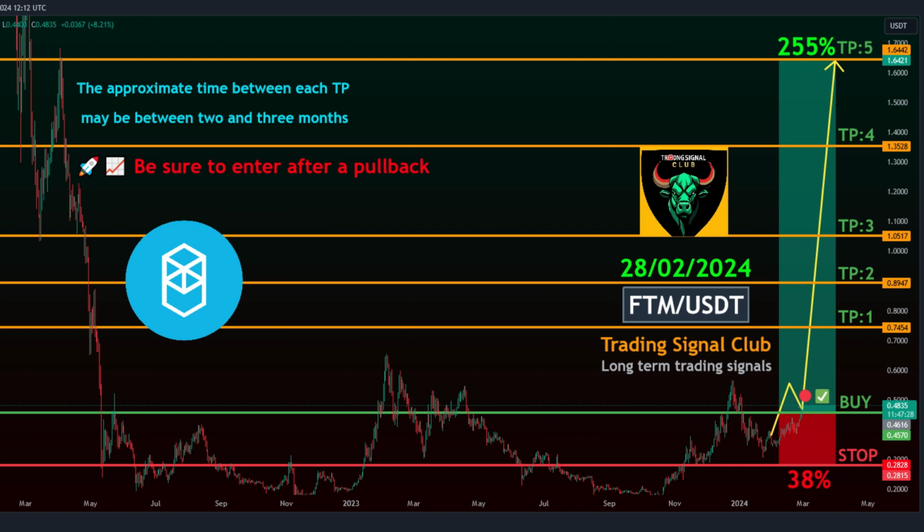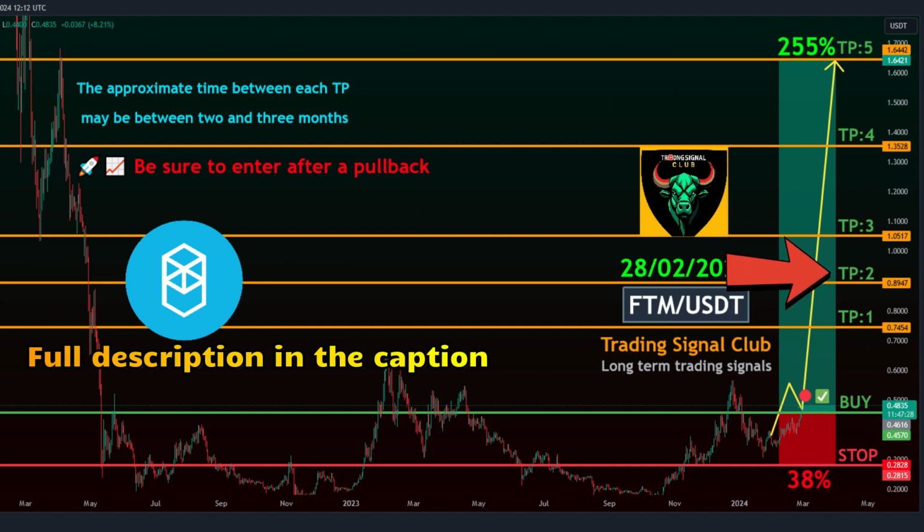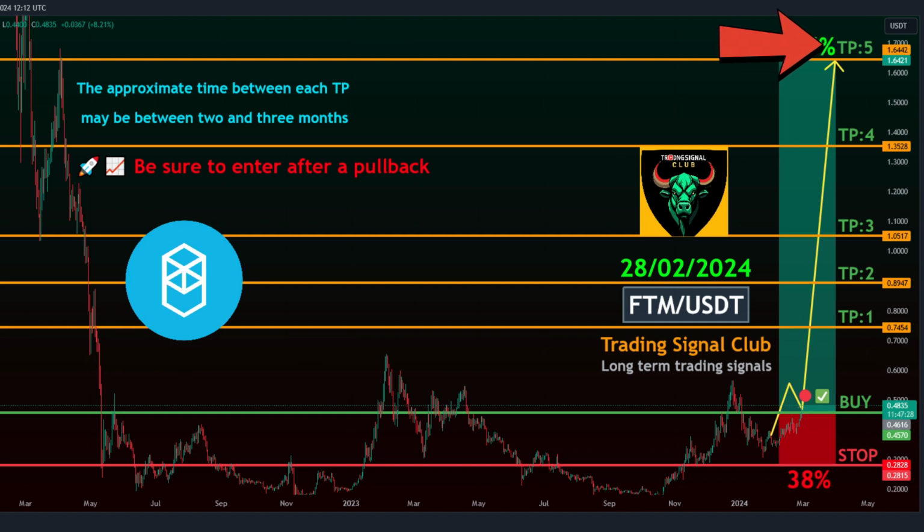Entry Levels. Safe Entry Point: 0.4570 to 0.4800. Take Profit Targets. Target 1: 0.7454. Target 2: 0.8947. Target 3: 1.0517. Target 4: 1.3528. Target 5: 1.6442. Stop Loss: 0.2828.